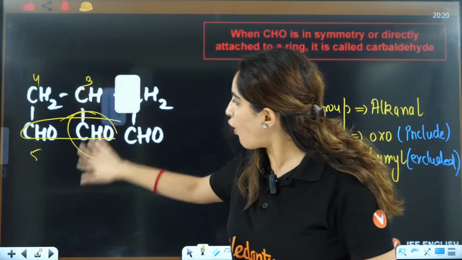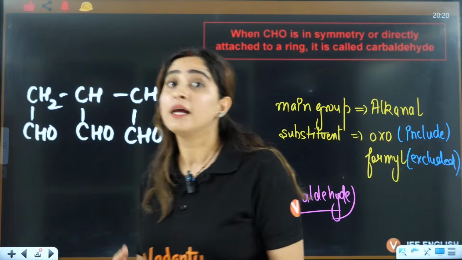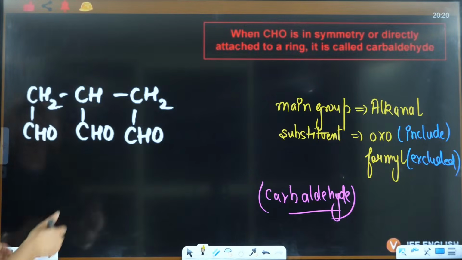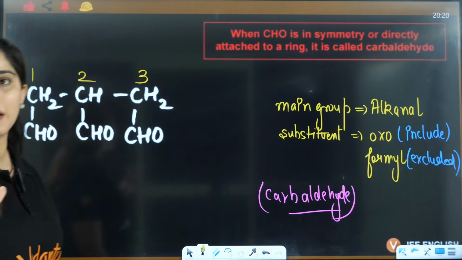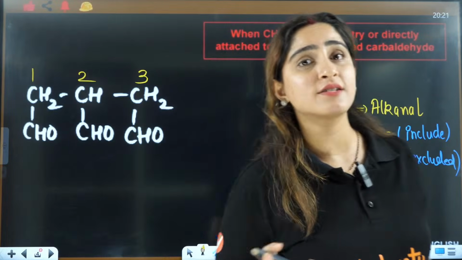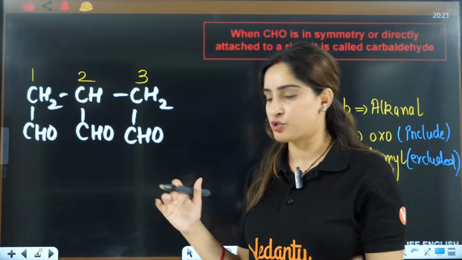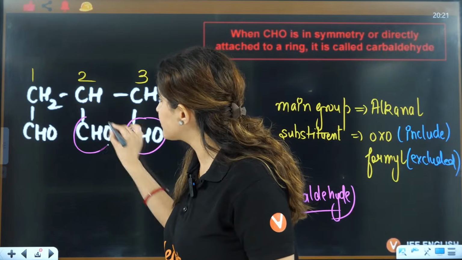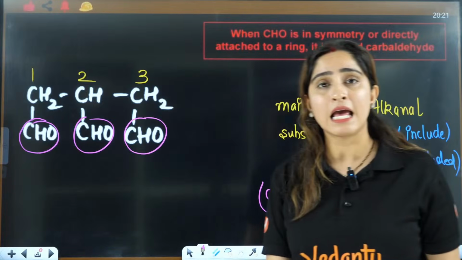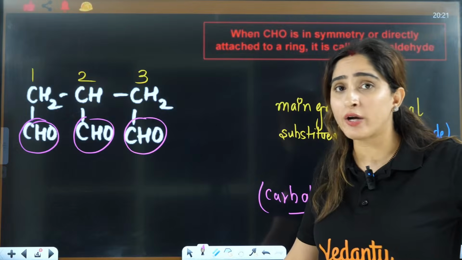So similarly, if all are CHO, they should be treated equally here. Equal treatment means it should be 1, 2, 3. See, there is no possibility that I can include all the CHOs. So rather, I'll exclude all the CHOs. Now, they all are acting as excluded functional groups, right? Which are not included.